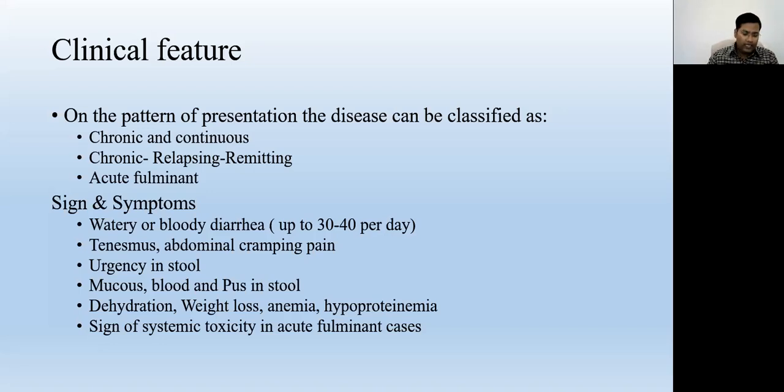The most common sign and symptom is diarrhea. That may include only watery diarrhea, or blood, mucus, and pus along with the stools.